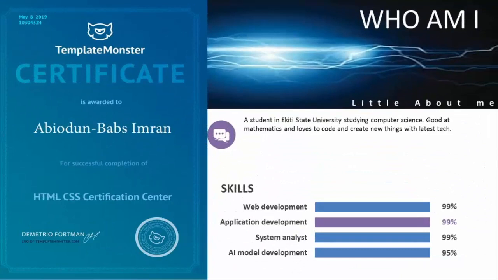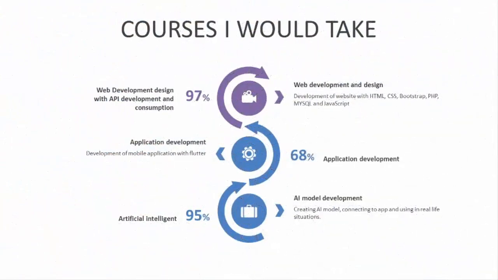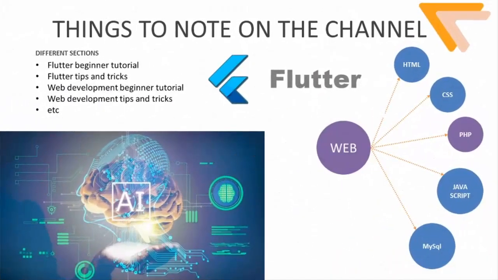So who am I? I am Imran, a student in Nikki State University. My skills are web development, application development, system analyst, and AI model development. The courses I would take on this channel are web development and design with API, application programming interface, development and consumption. I'll also be part of the developers that would explain and teach application development and also artificial intelligence model development.